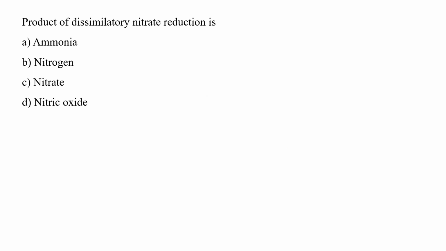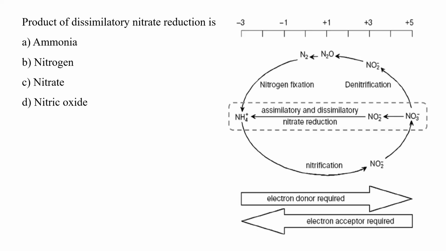Product of dissimilatory nitrate reduction is ammonia, nitrogen, nitrate, or nitric oxide. Dissimilatory nitrate reduction is in a way similar to denitrification, and in another way it is different from denitrification. If we talk about similarity, both reactions start with nitrate.